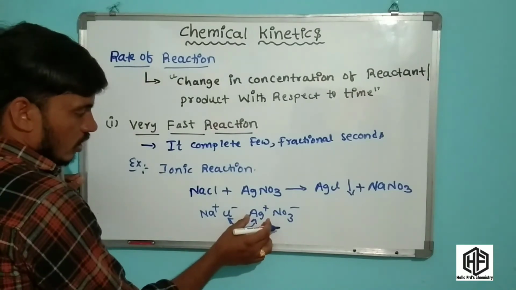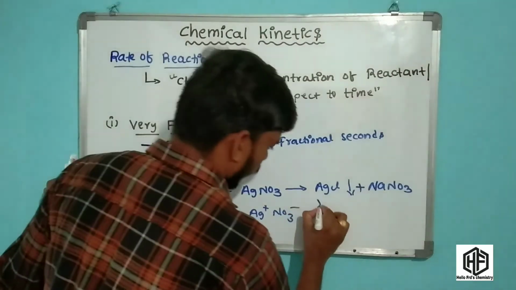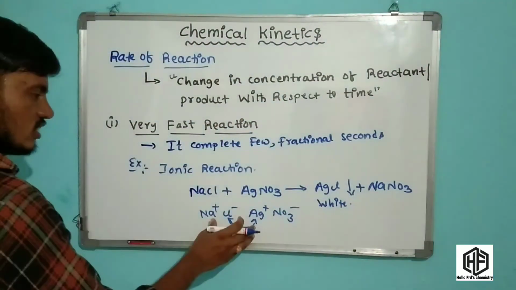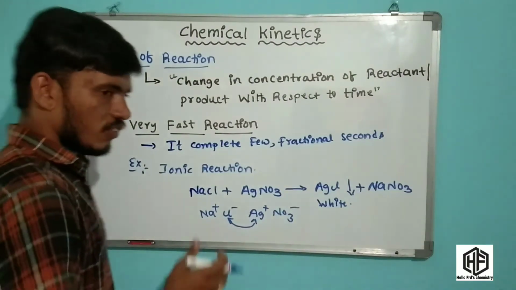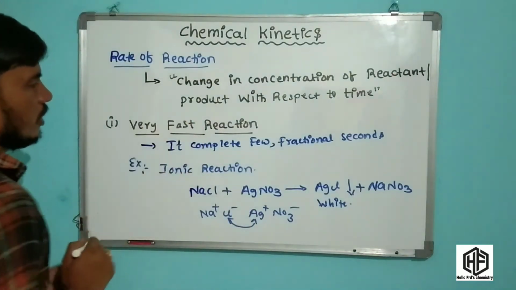The Cl minus reacts with this Ag plus to form the AgCl precipitate. This precipitate is a white color precipitate. Friends, a white color precipitate is formed. This is the ionic reaction. Friends, ionic reactions are very fast reactions. This is an example of a very fast reaction.